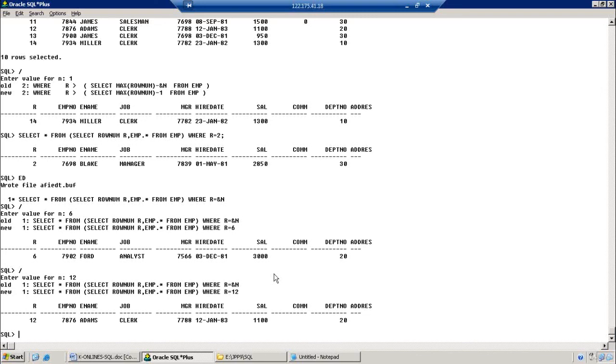Inline view means instead of a table we are using a query. All of you clear? From an interview point of view, they ask: what is an inline view? Can you tell me one example? Inline view is nothing but, instead of a table, we write a query.